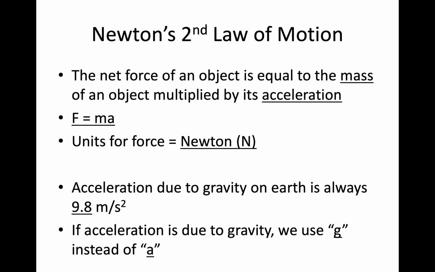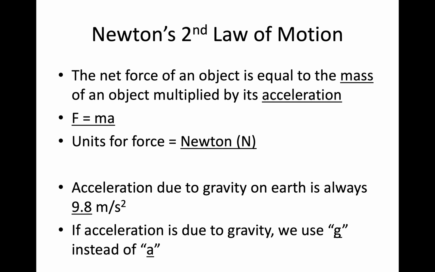Newton's second law, this is an equation, F equals ma. So the net force of an object is equal to the mass of an object multiplied by its acceleration. So force equals mass times acceleration. F equals ma. We know that mass is measured in kilograms. Acceleration is meters per second squared. And so when you multiply those two units, you get the units for force, and that is a Newton, obviously named after Isaac Newton. And the abbreviation for that is just a capital N.